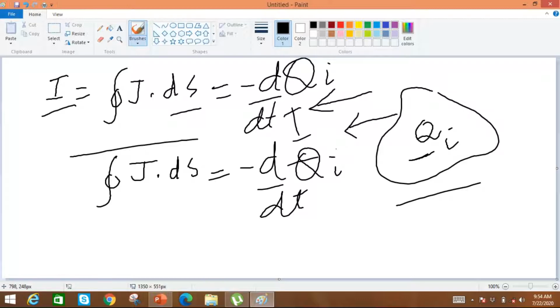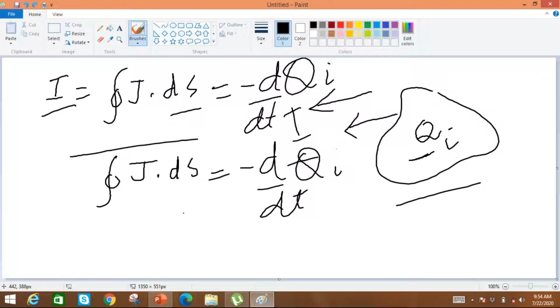In order to get the point form or the differential form of continuity equation or conservation of charge, we apply the divergence theorem to the left hand side of this equation.